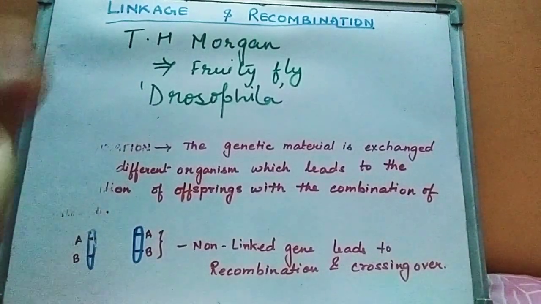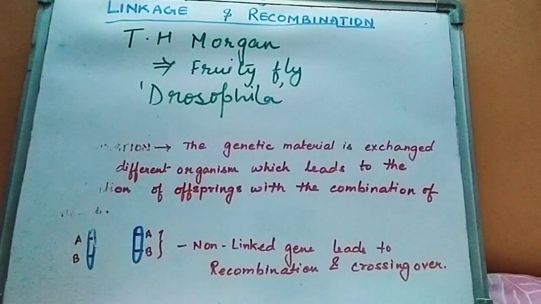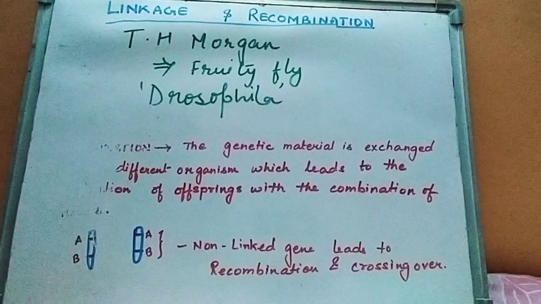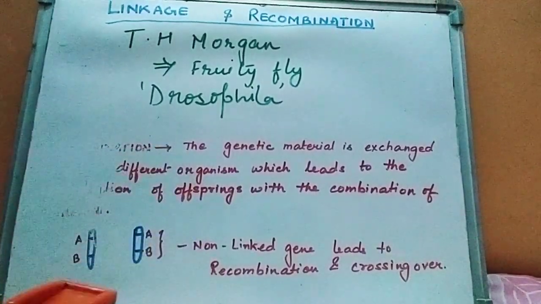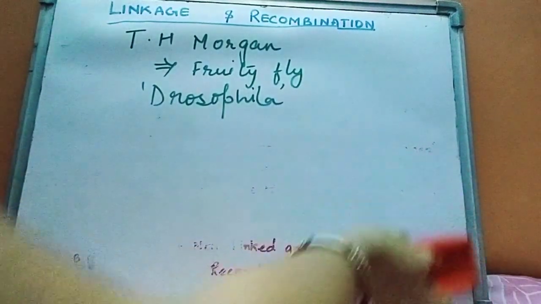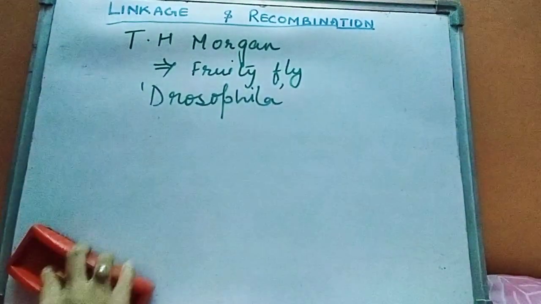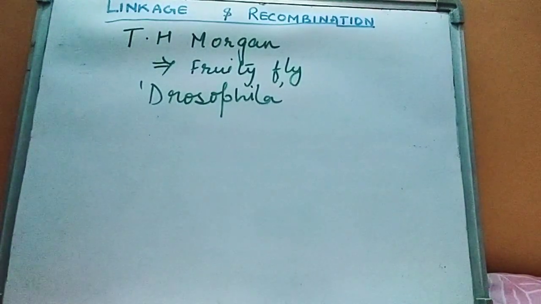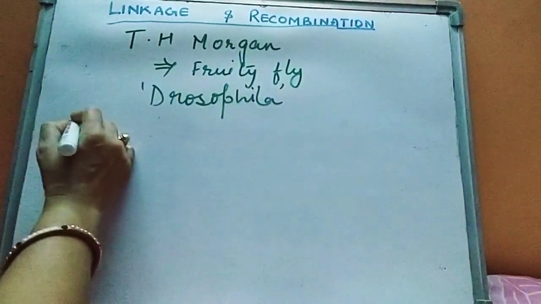He performed many more crosses and determined that the gene responsible for eye color was situated on the X chromosome. So in this way, the sex-linked gene or trait was discovered by T.H. Morgan. So what are the types of linkage?